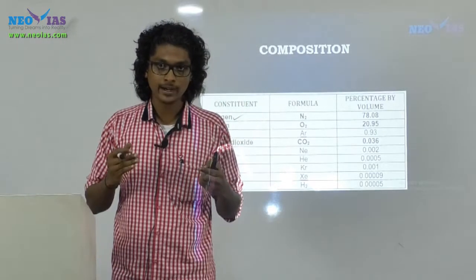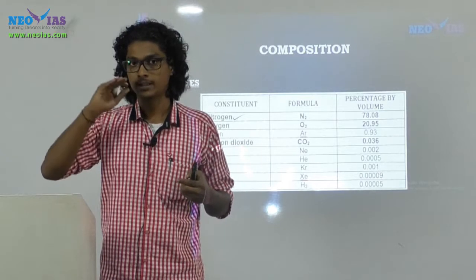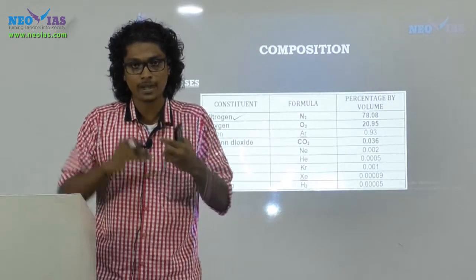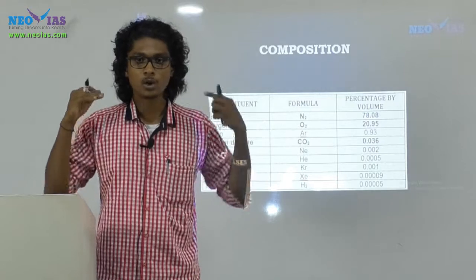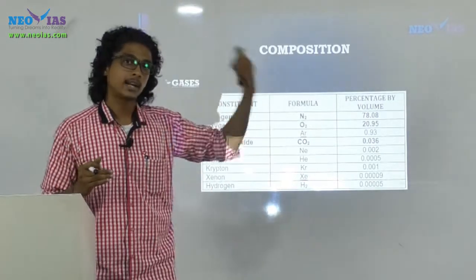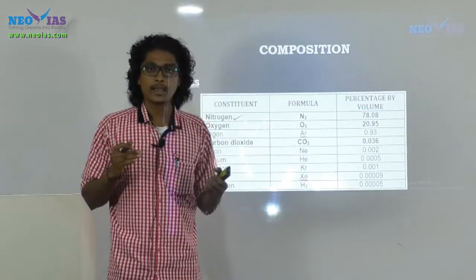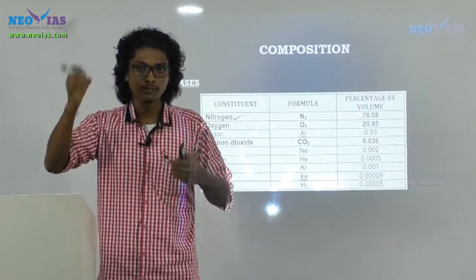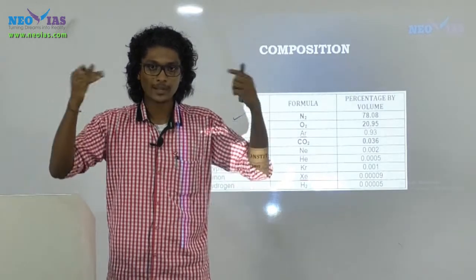So the incoming solar radiation is short wavelength, and the terrestrial radiation going back from the earth is long wave or infrared, and carbon dioxide is transparent to the short wavelength radiation and opaque to the long wave radiation, so that the heat will be trapped inside.